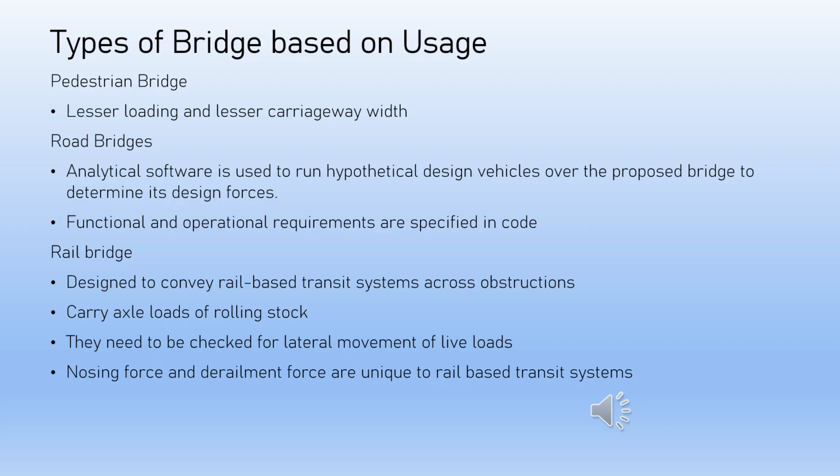Coming to road-cum-rail bridges, they generally adopt the form of double-decker, one deck above the other. Two separate transit systems are needed, one for road traffic and another for rail-based transit. It provides space savings and reduces construction costs. Substructure and foundation must be designed for both rail and road loading. Bridge designs are usually performed based on the design guidelines or codes for both rail and road bridges, and the critical forces of each are adopted for design.